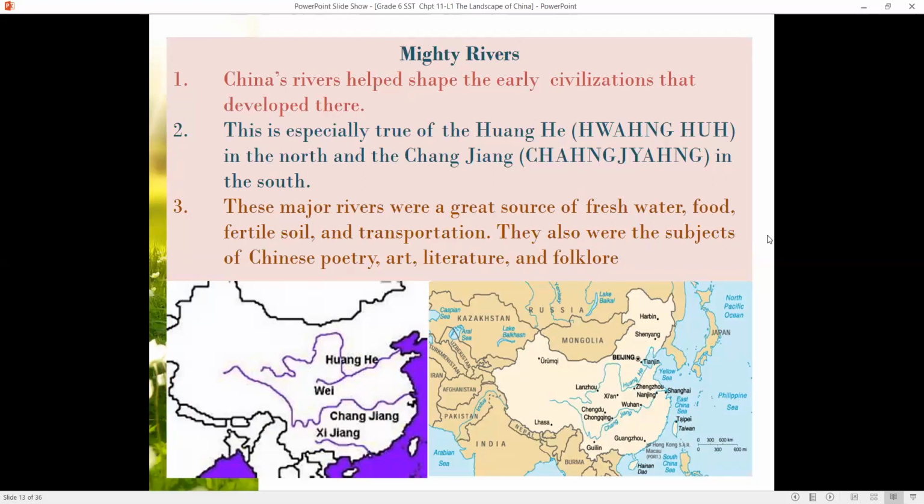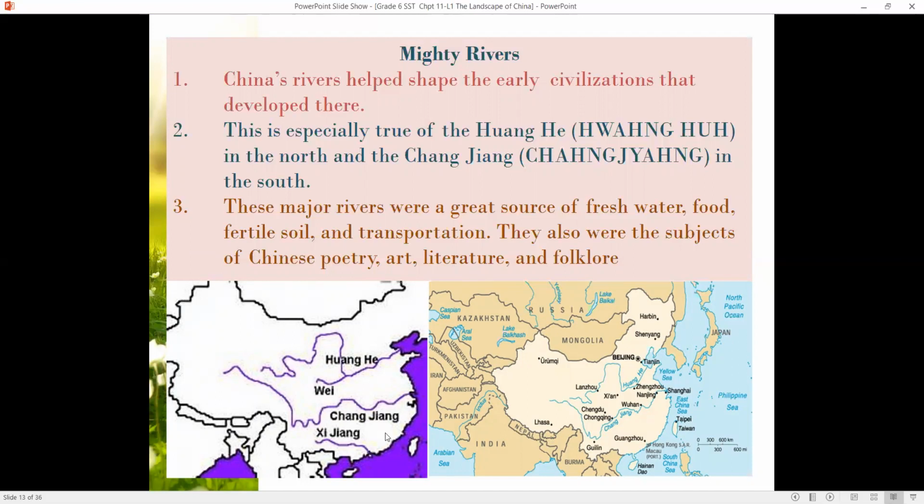They also were the subjects of Chinese poetry, art, literature, and folklore. So, the two main rivers of China where the Chinese civilization flourished were the Wanghe River and the Changjiang River. The Changjiang River is also called the Yangtze River today.